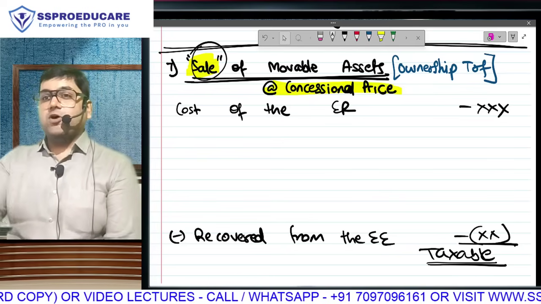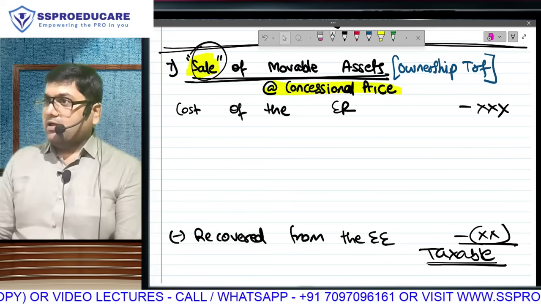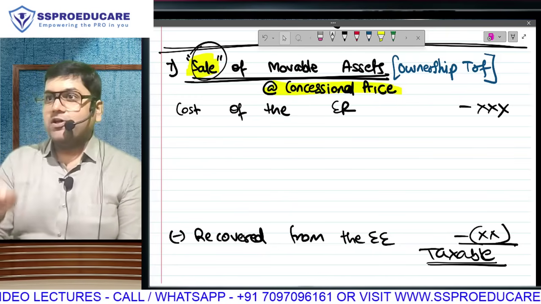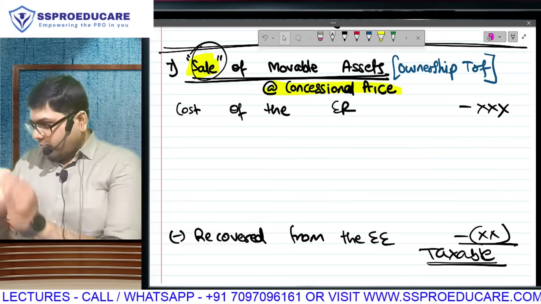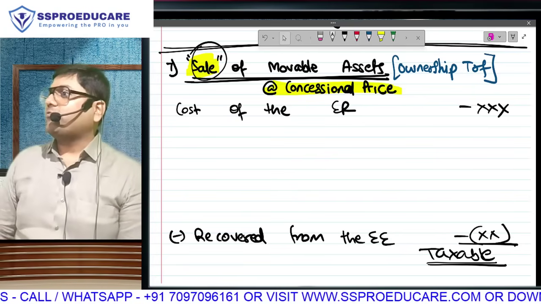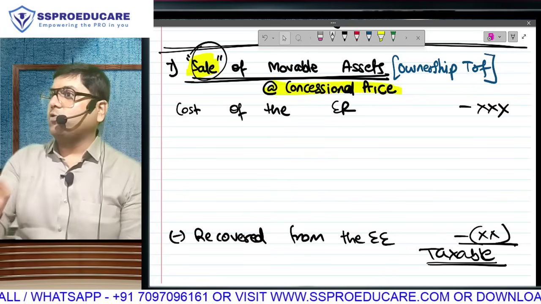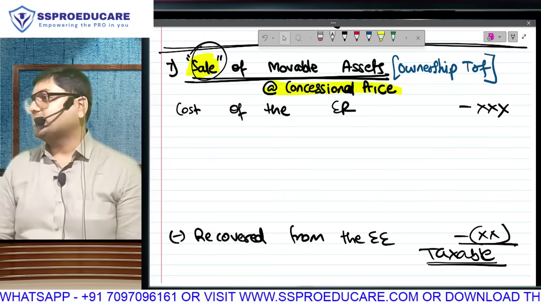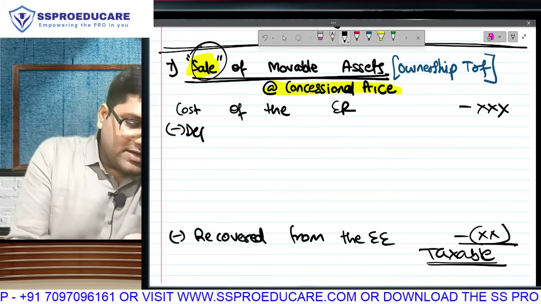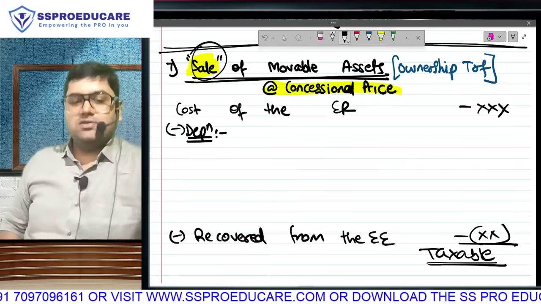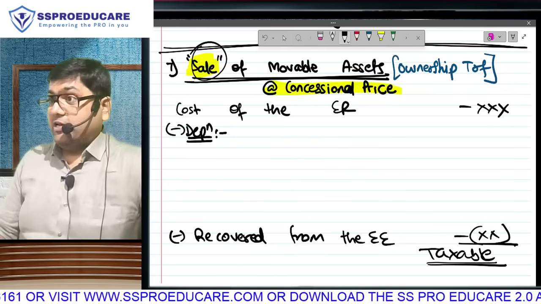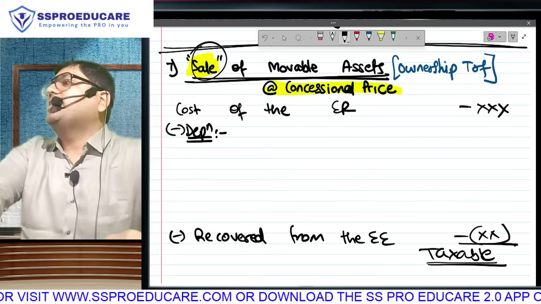So if the boss is buying a sofa today and giving it to you today, the sofa is worth 50,000. You pay 5,000. Your perquisite is 45,000. If the boss buys a sofa of 50,000, uses it for 1 year, and then gives it to you for 5,000, the value of the sofa when you get it is not 50,000. It is a reduced value because there is going to be some depreciation that we will charge on that asset and bring it to the value as on the date on which we are selling it to the employee.